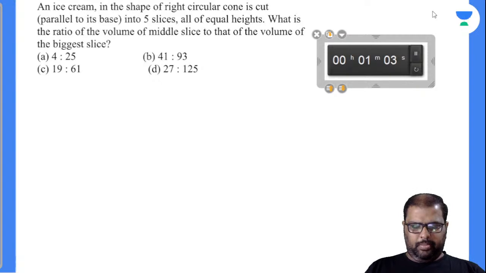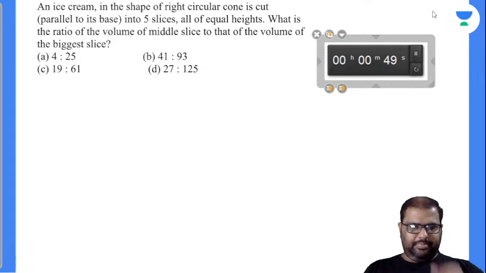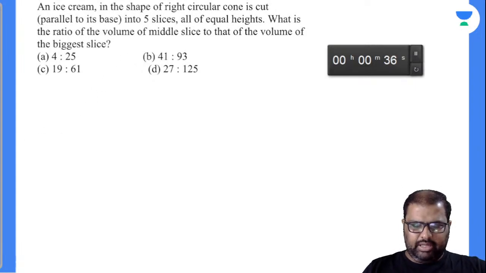One minute more. Paritosh, so long time. Is it so? No, beta. It is not 4:25. Now you did it wrong, have a look once again at what you have done.